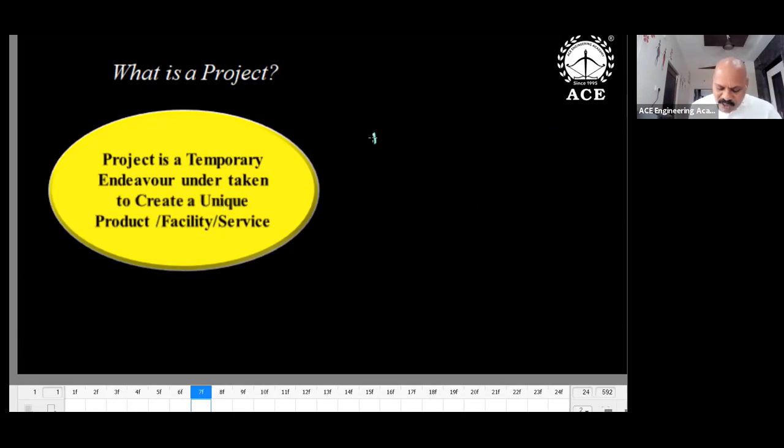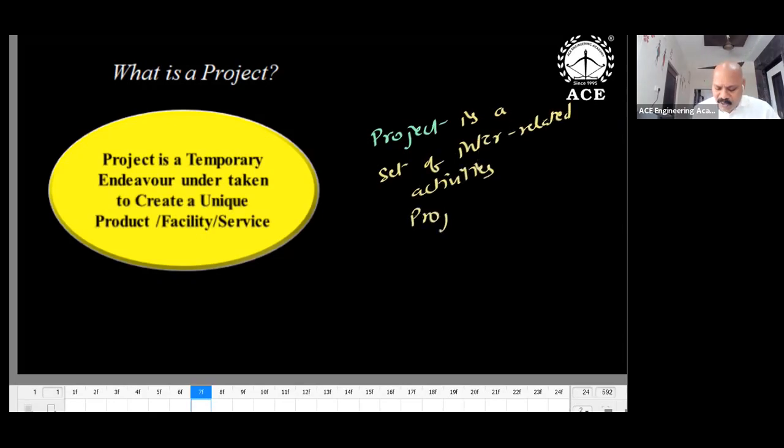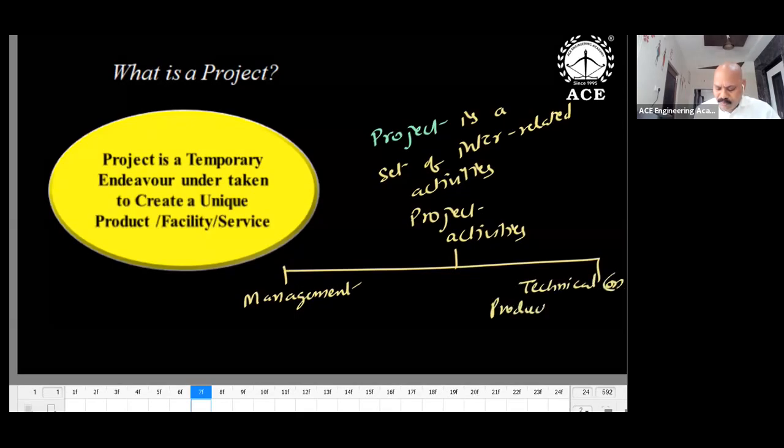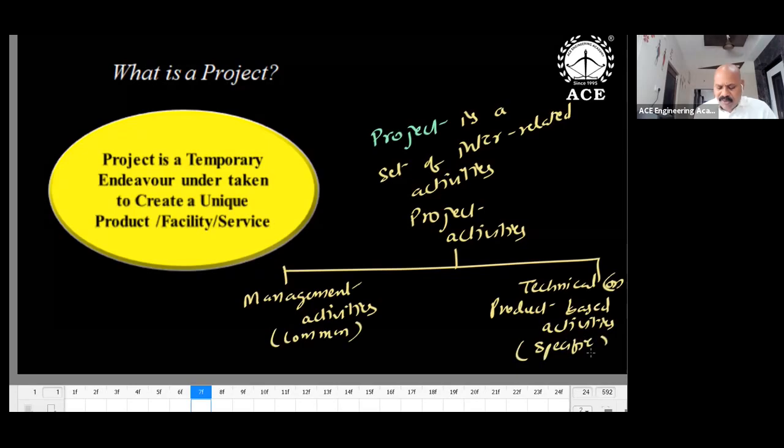Another definition: a project is a set of interrelated activities. When you look at project activities, there are 2 types: management activities, and technical and product oriented activities. Management activities are common to all projects, while the technical ones are specific. What I would like to convey is that a project contains many activities. A few activities are related to the particular project, and a few are common.